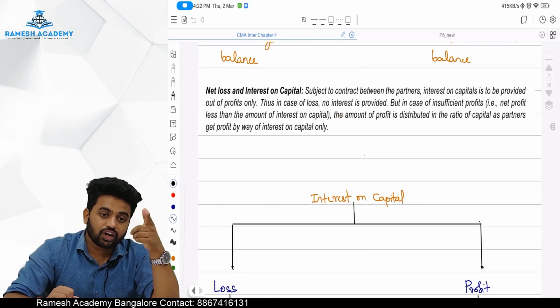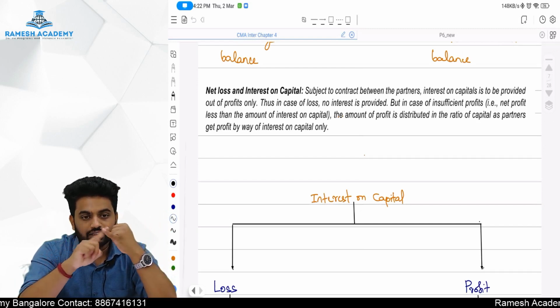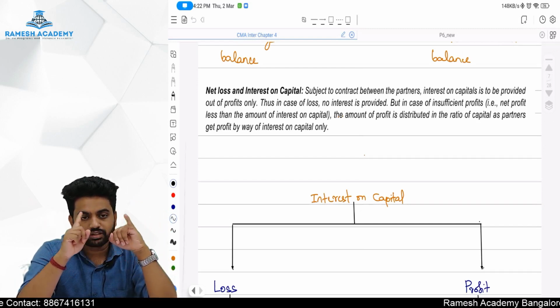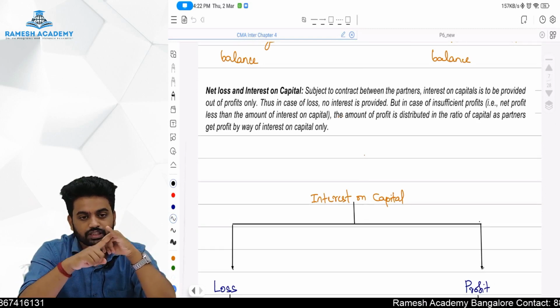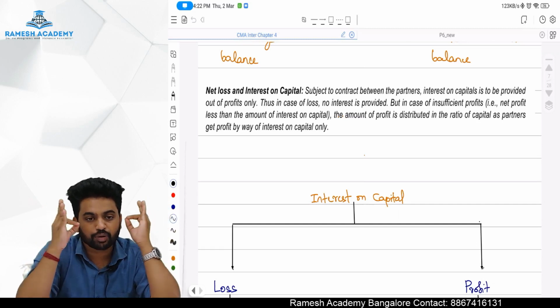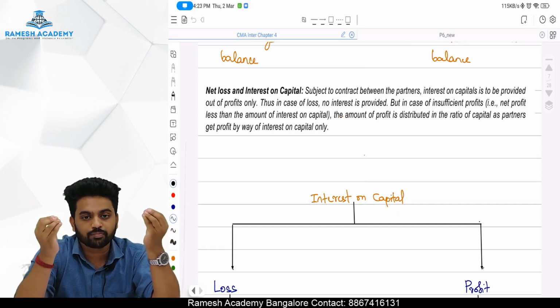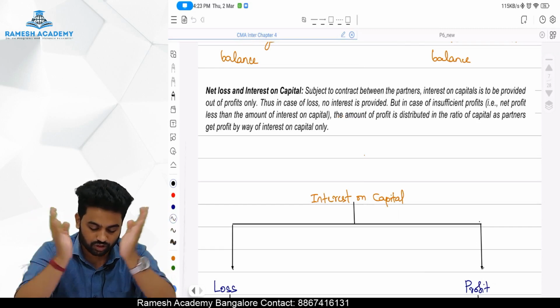If there is a net loss, as I already told, partner's salary, partner's commission, and partner's interest on capital cannot be paid when there is a loss, because these are appropriations of profit. Appropriation of profit means these can be paid only if the profit is available in the business. Okay, sir, done.